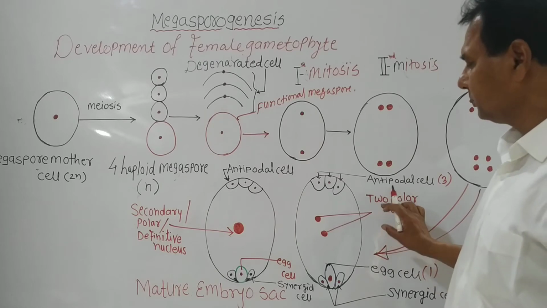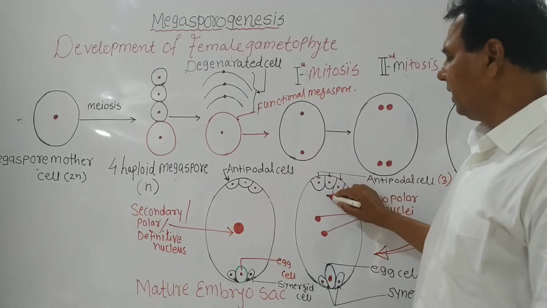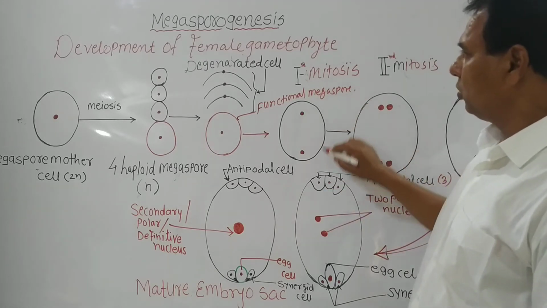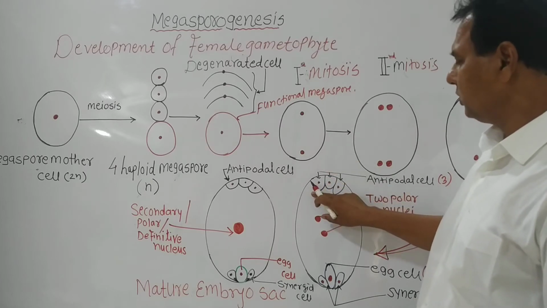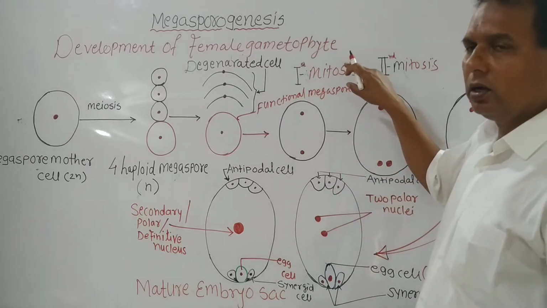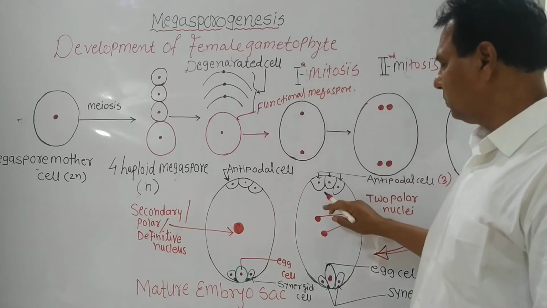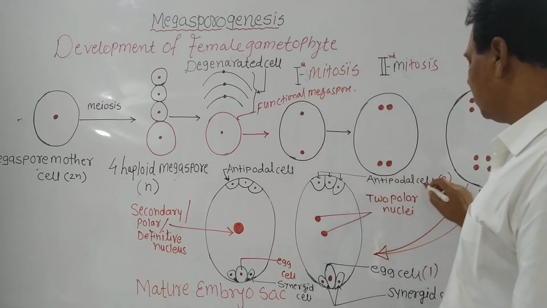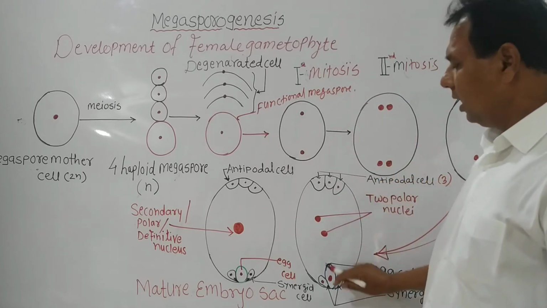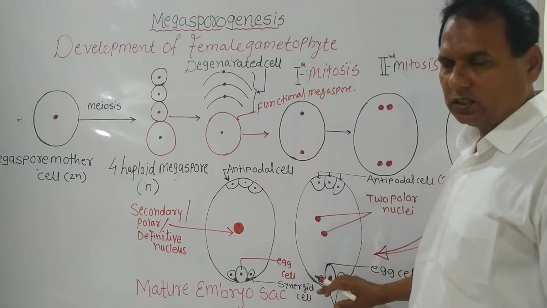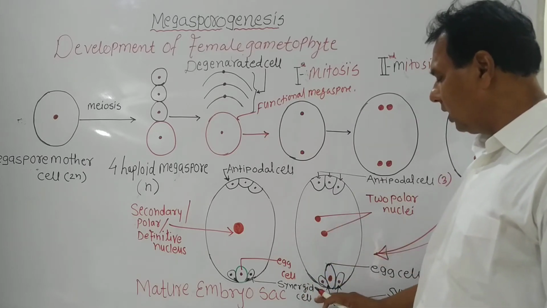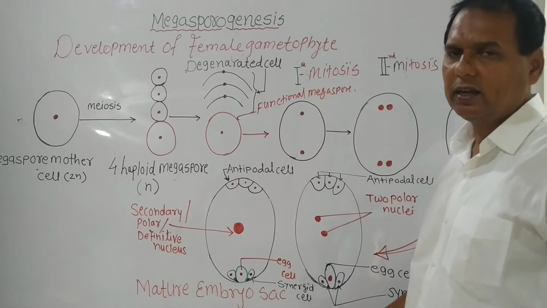Remember these things. The 3 cells present toward the chalazal end produce the antipodal cells, while the group of 3 cells present toward the micropylar side acts